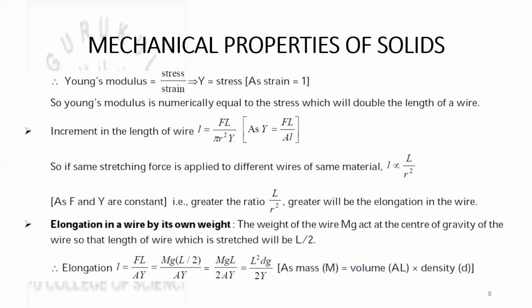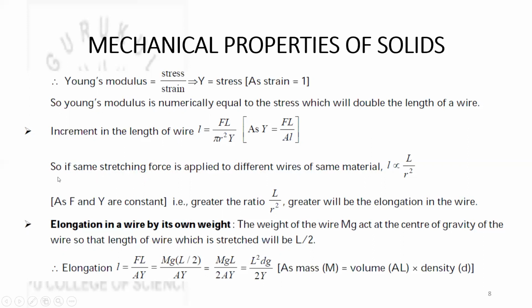Then next, the increment in the length of the wire, or change in length of the wire, is expressed with the formula small l is equal to F capital L divided by pi r square capital Y, where we use the formula Y is equal to FL by Al, with A replaced as pi r square.